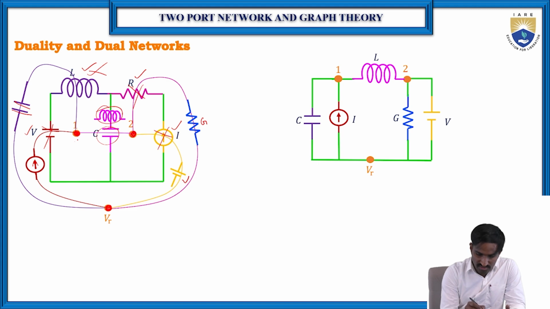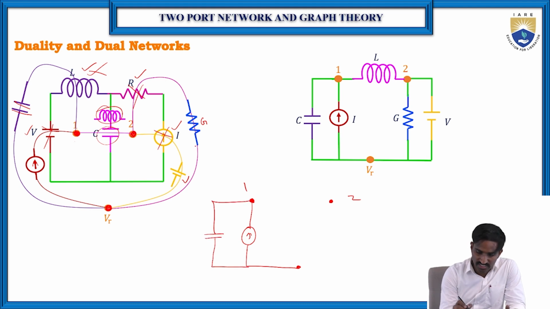Similarly, you can see node 1 and node 2, and there is a reference node, let us consider this one. In between 1 and the reference, how many elements are there? One is a capacitor and one is a current source, and these two are connected in parallel. That is what we are doing here: one is the current source, and another one is the capacitor.